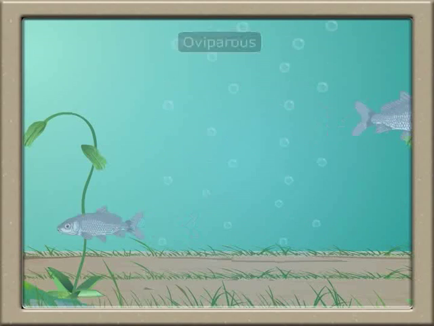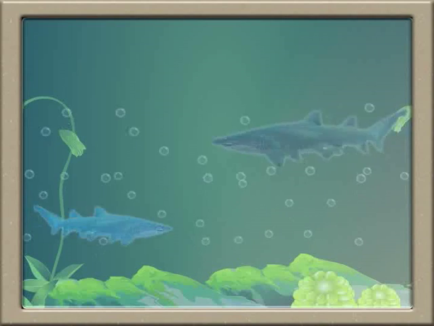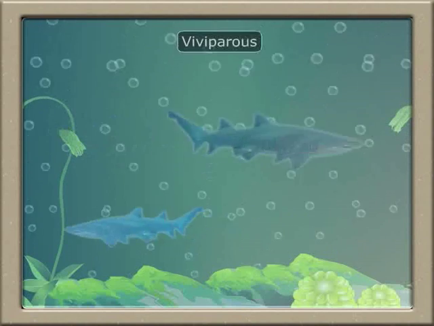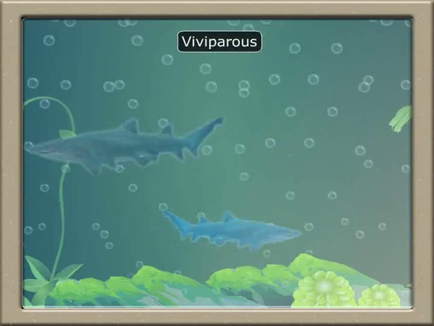Fishes in general are oviparous, but sharks which live in sea water are viviparous, as they give birth to young ones directly.